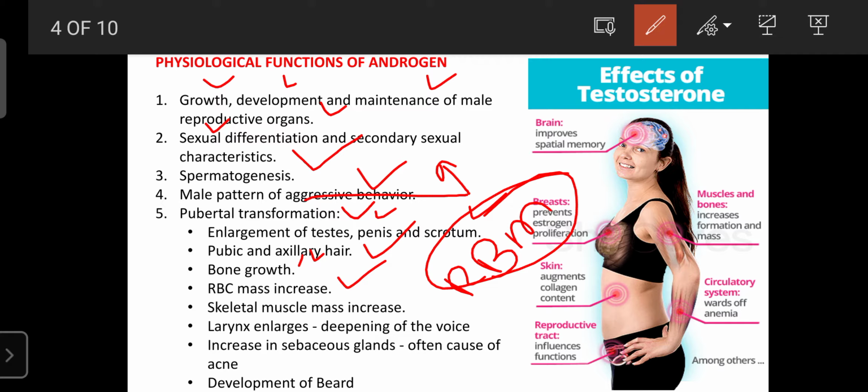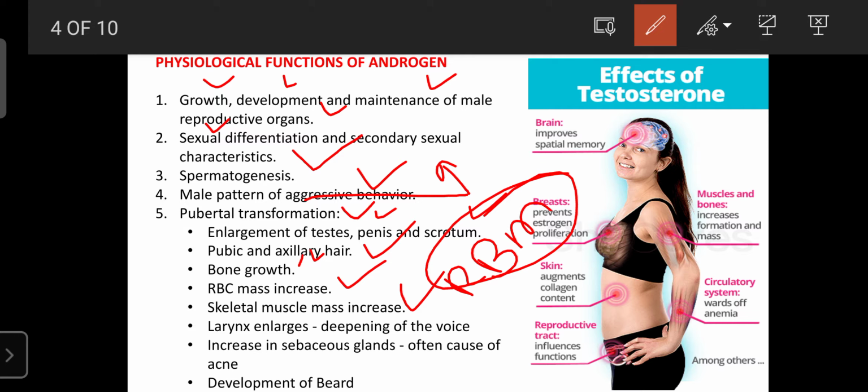And testosterone also increases the muscle mass by increasing the protein synthesis in the muscle, or by increasing the strength of the muscle. Under the influence of testosterone, the overall protein synthesis in the body is enhanced, and that protein is utilized to increase the muscle strength.